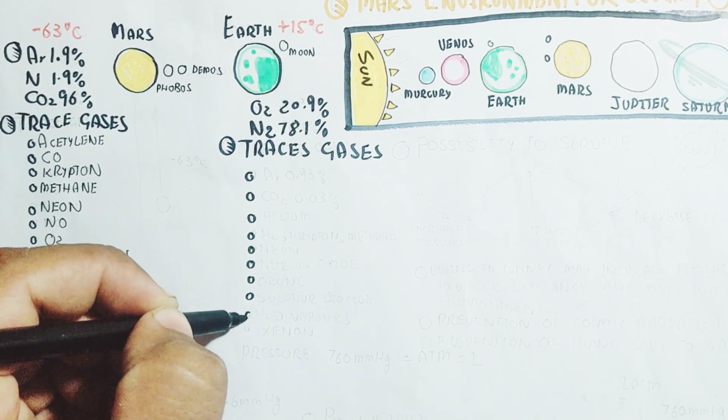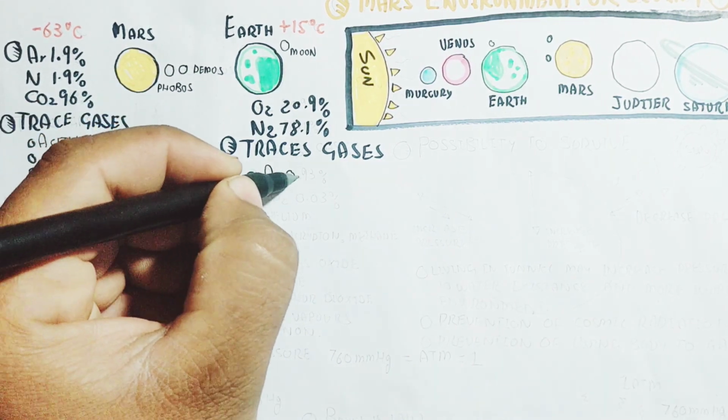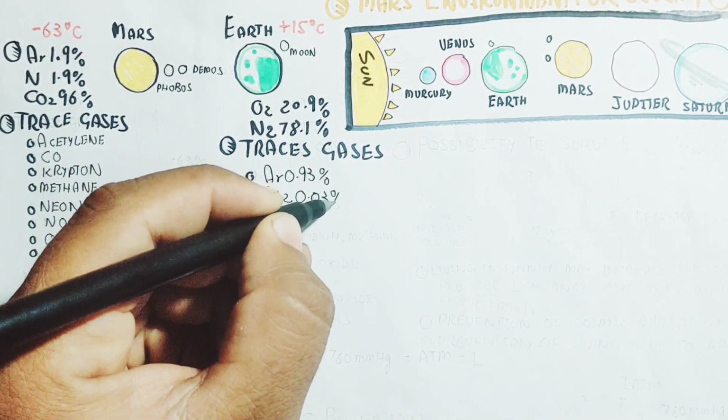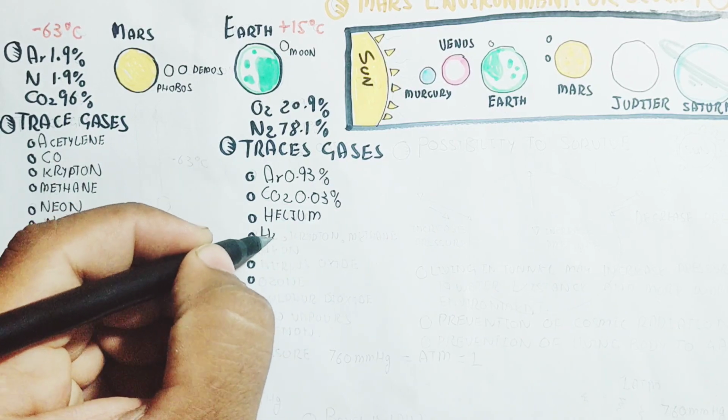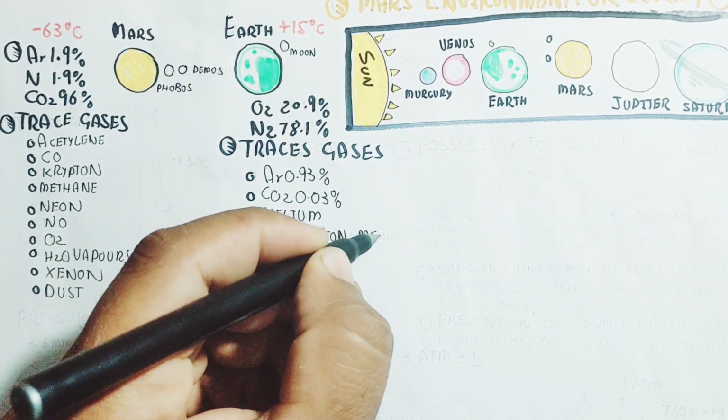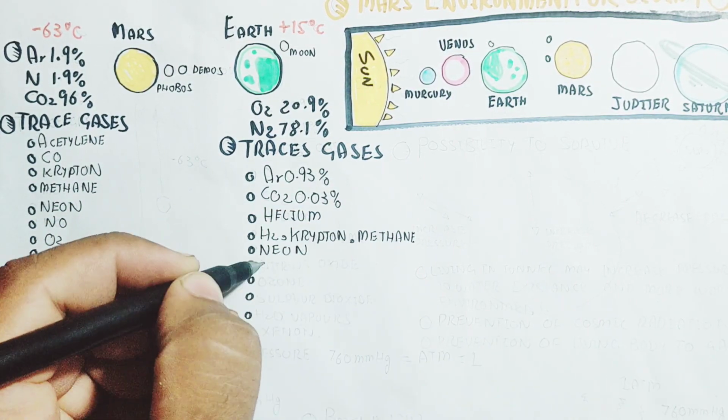On Earth, oxygen is 21% and nitrogen is 78.1%, which are part of the living system. Nitrogen is very important for amino acid synthesis, and plants fix this nitrogen to convert it into protein, which is important for us.